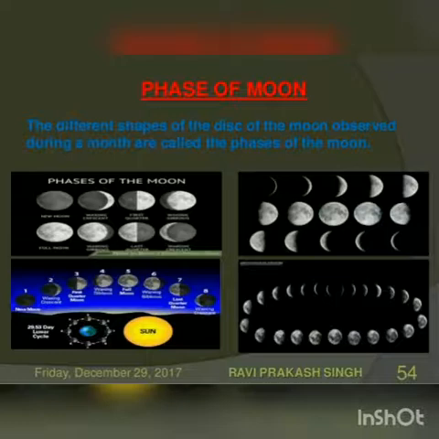Okay, the moon is a fascinating object for poets and storytellers. But when the astronauts landed on the moon, they found that the moon surface is dusty and barren. So there are many craters of different sizes. It also has a large number of steep and high mountains. Some of these are as high as the highest mountain on the earth. So the moon has no atmosphere. It has no water. So life cannot exist on the moon. So we cannot live on the moon. There is no atmosphere and there is no water also.